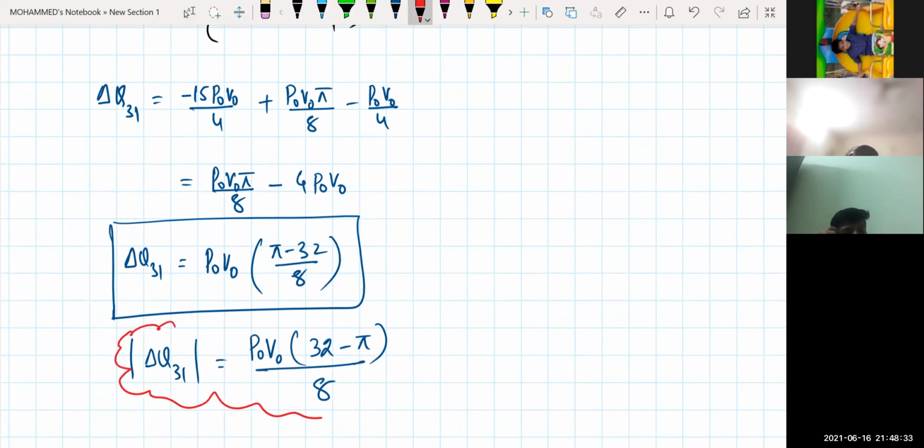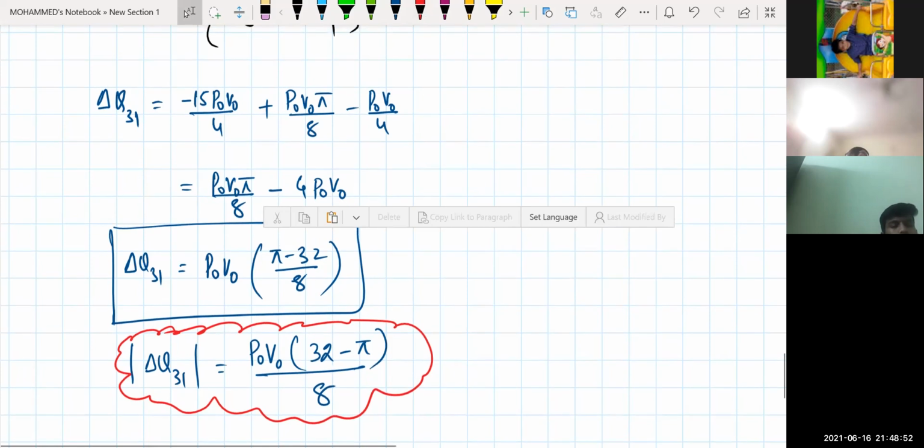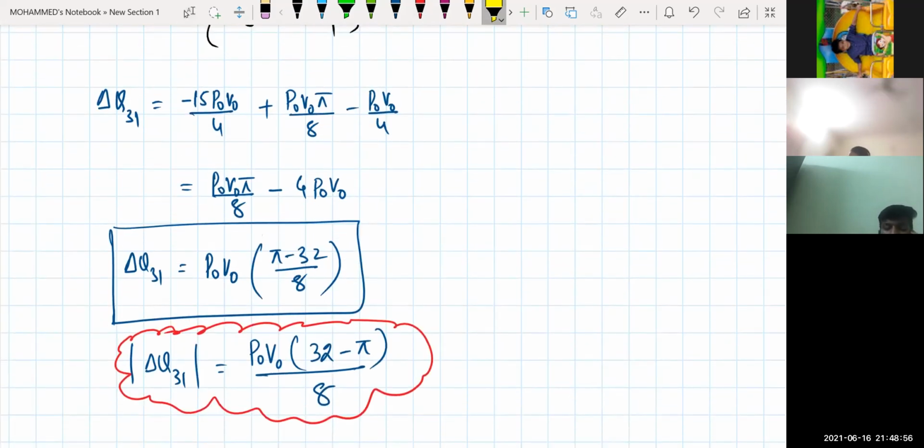This is what he is checking for us. See how smart you can be to answer, because he is asking for the magnitude. The pi value is lesser than 32, no doubt. So when writing the magnitude, I can interchange and write it as 32 minus pi. Are you following my point?